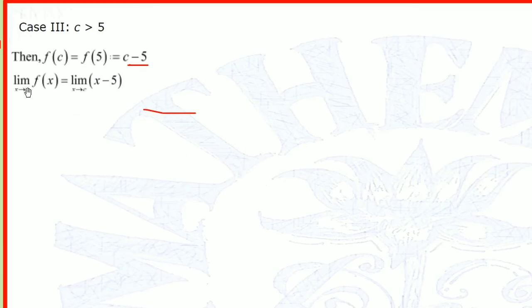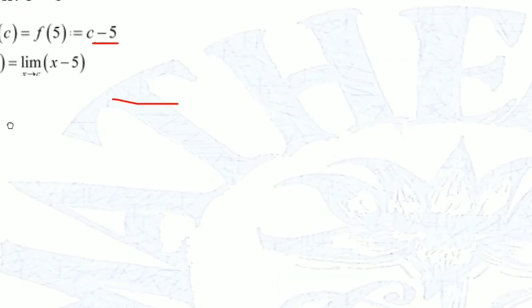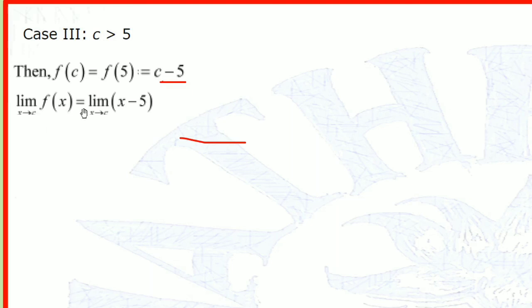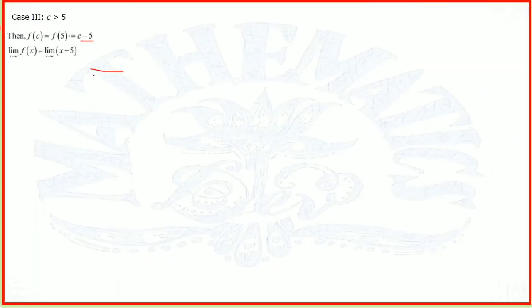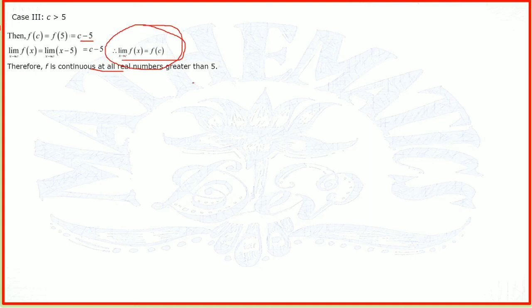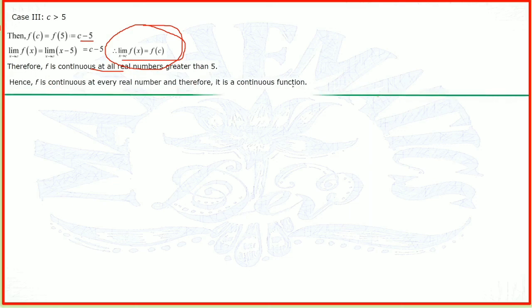So f of c is equal to the limit x tends to c of x minus 5. Both the values are equal, so we say that the function is continuous for values greater than 5 also. Hence the function is continuous at every real number, and therefore it is a continuous function. That's all about this question.